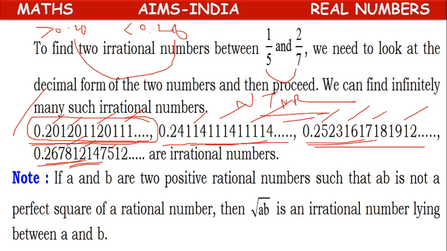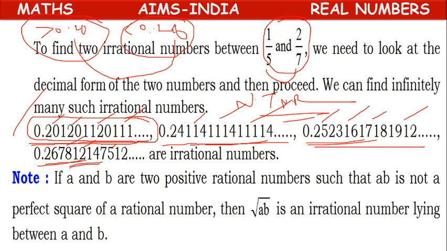It should be an irrational number, and its value should be greater than 0.20 and less than 0.28. Then only will it lie between 1 by 5 and 2 by 7. Like this, countless irrational numbers we can insert between two given rational numbers.